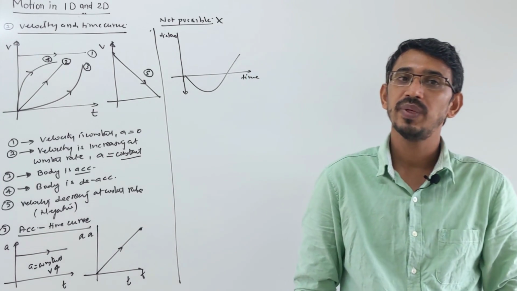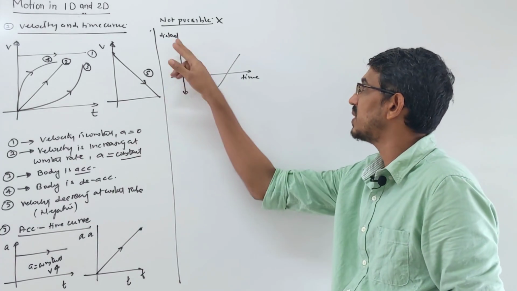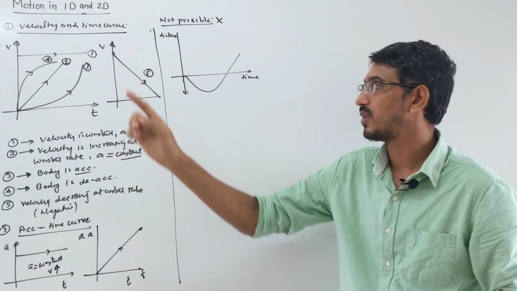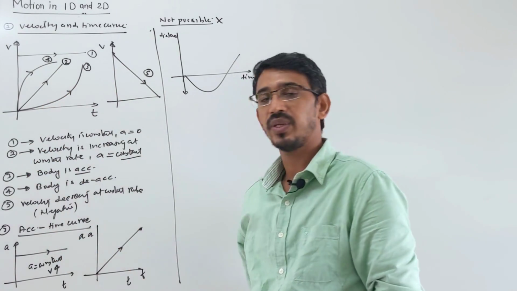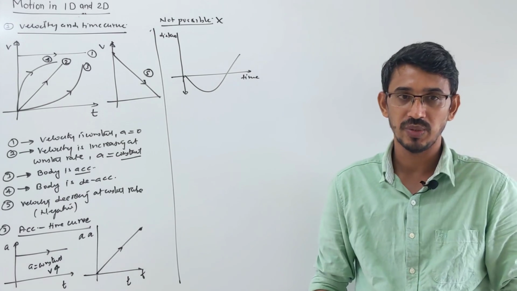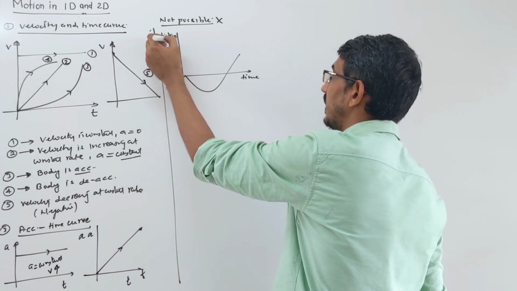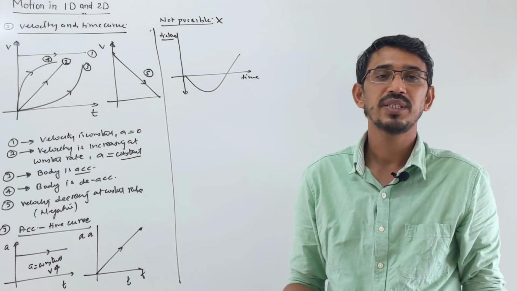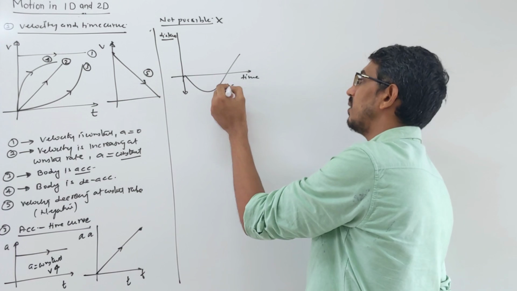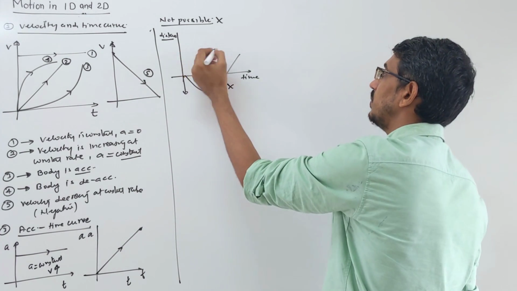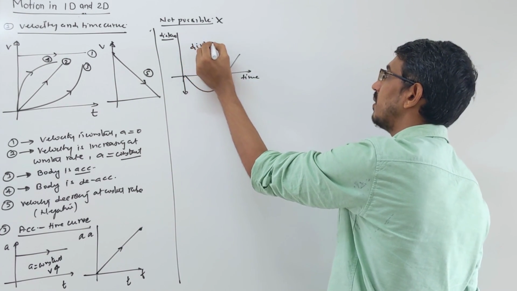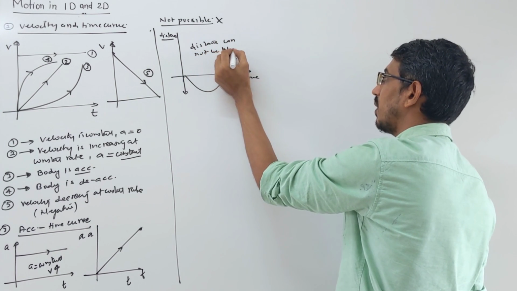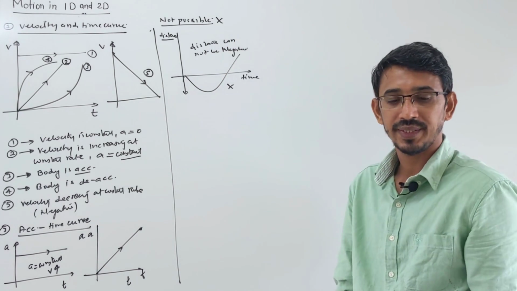This curve is not possible. Why? Because these last three graphs, displacement versus time, velocity versus time, and acceleration versus time, were vector quantities. So they can have zero, positive, or negative values, right? Now I'm drawing a graph between distance versus time. You see this curve is going to the negative side, but distance cannot be negative. So this graph is wrong, this graph is not possible. Distance cannot be negative, right? Yes or no? Correct? Okay.